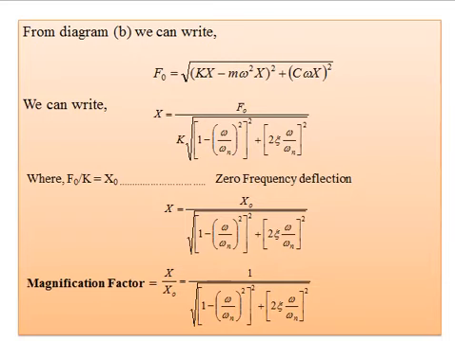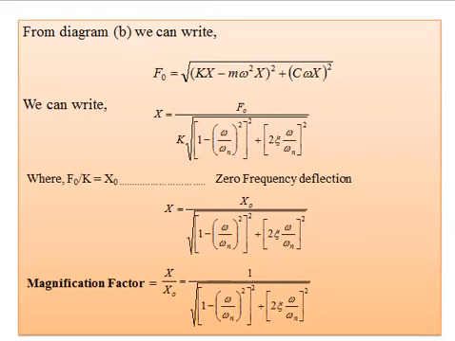We write the magnification factor x by x naught is equal to 1 upon under root in bracket 1 minus frequency ratio square whole bracket square plus in bracket 2 into zeta omega by omega n bracket square, where zeta is nothing but the damping ratio. It is C by Cc, or damping coefficient by critical damping coefficient.